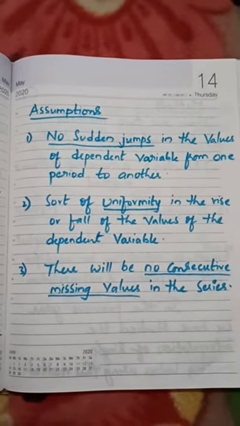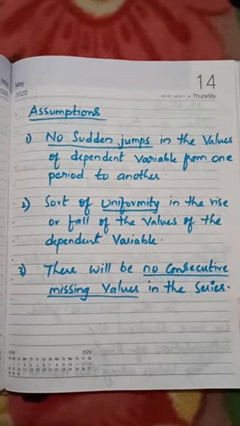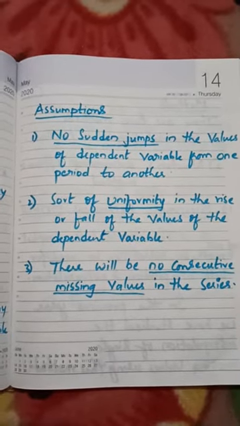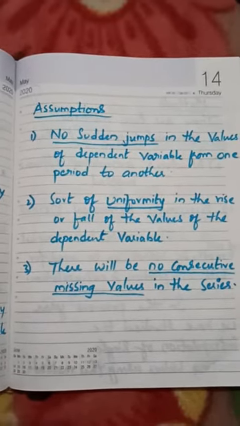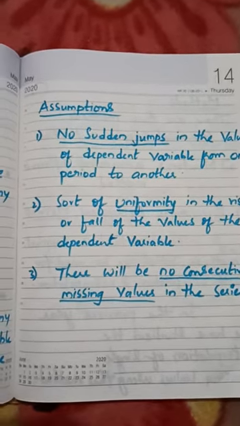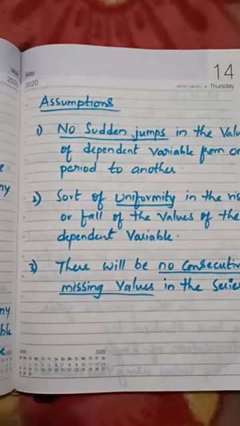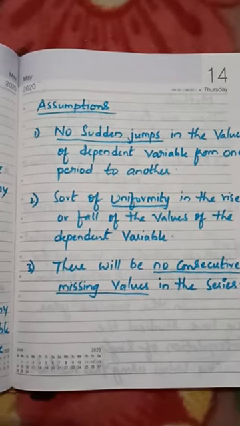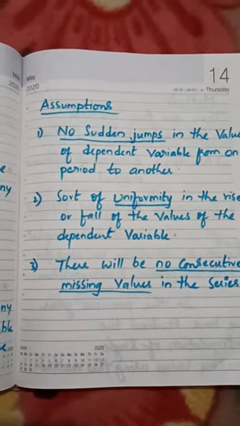The third one is that there will be no consecutive missing values in the series. As I mentioned earlier, in first PUC we calculated either an interpolated value or an extrapolated value. But now we are calculating together, so two missing values will be there.